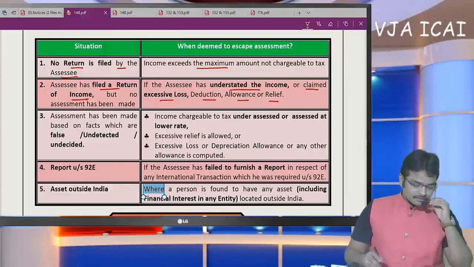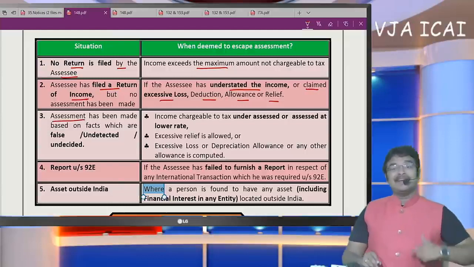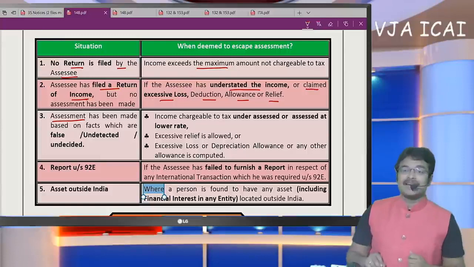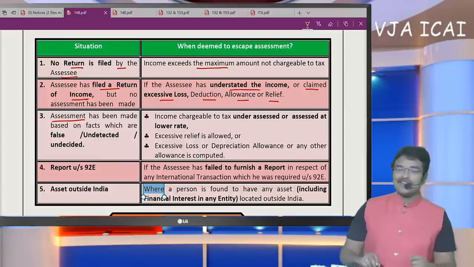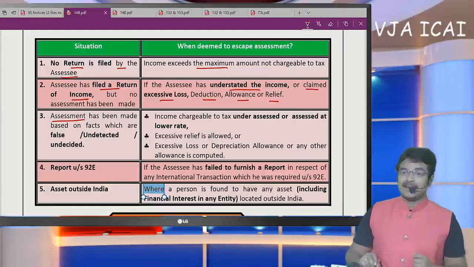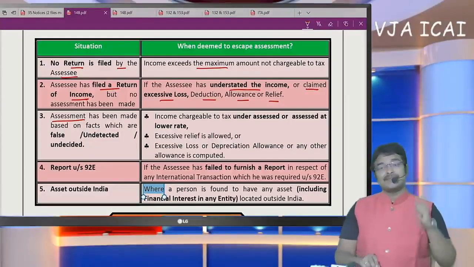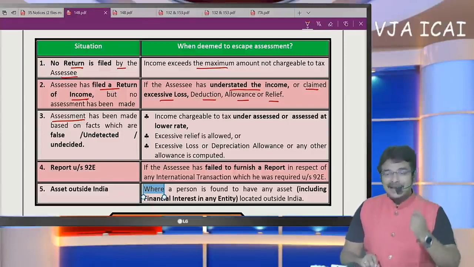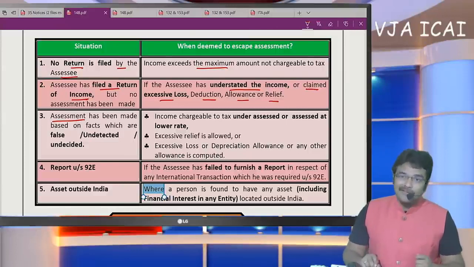And next, already scrutiny assessment is also completed. Sir, whether completed scrutiny assessment can be reopened again? Answer is yes, by way of issuing notice under section 148 income escaping assessment. Even though the scrutiny assessment is completed, then again assessing officer can reopen the case using section 148.